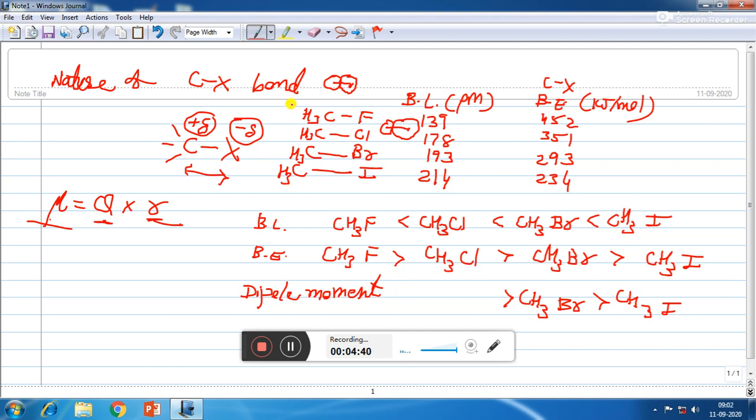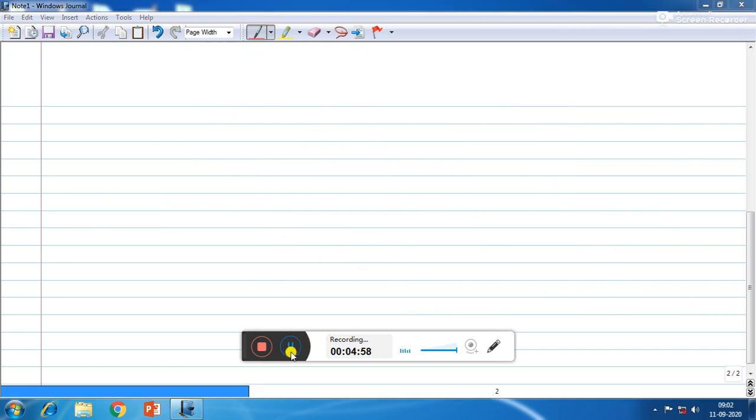That is why these two will interchange. The dipole moment of CH3Cl will be more than the dipole moment of CH3F. So the order of dipole moment will be CH3Cl greater than CH3F greater than CH3Br greater than CH3I.